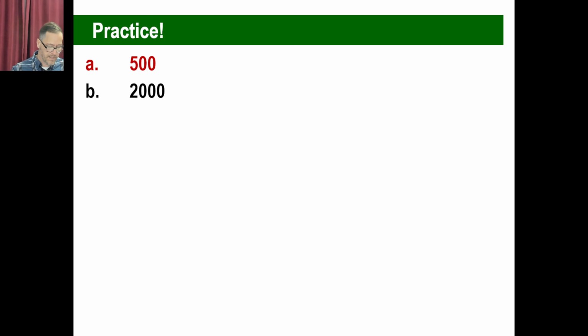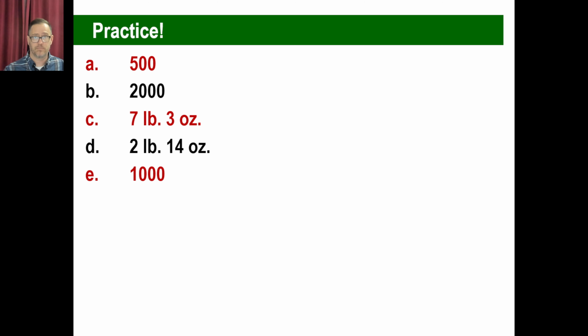C. We get 6 pounds and 19 ounces. Of course, we'll convert that to 7 pounds and 3 ounces. D, we'll subtract. We're going to change that to 8 pounds, and then we'll change that to 16 plus 8 is 24. And then subtract. That'll be 2 pounds and then 14 ounces. E, a half-ton pickup truck can haul a half-ton load. Half a ton is how many pounds? 1,000 pounds, half of 2,000.